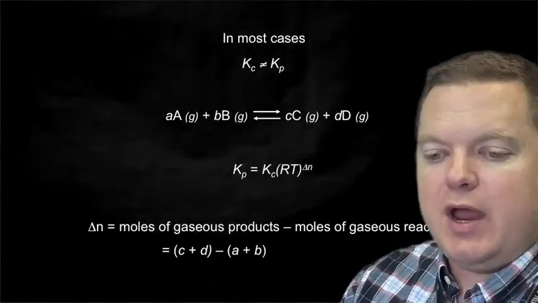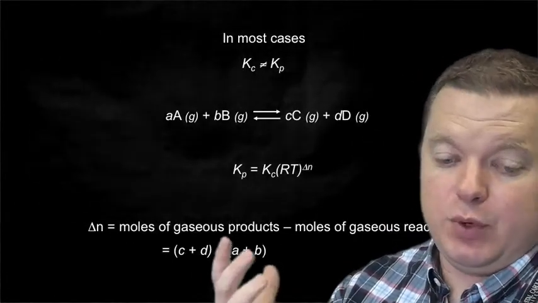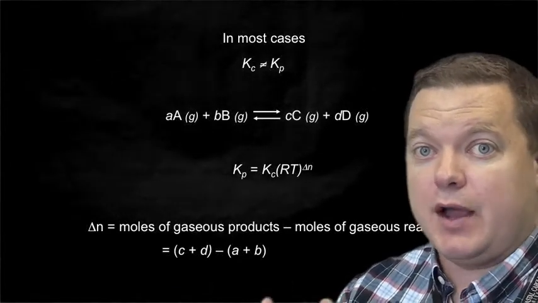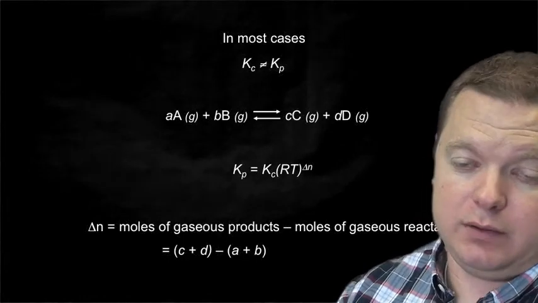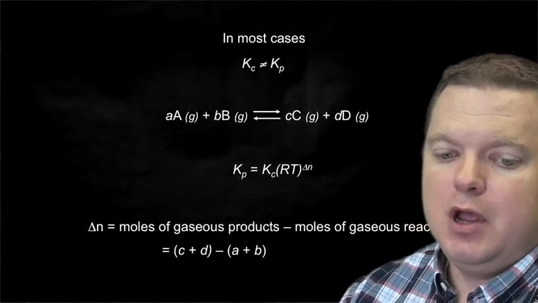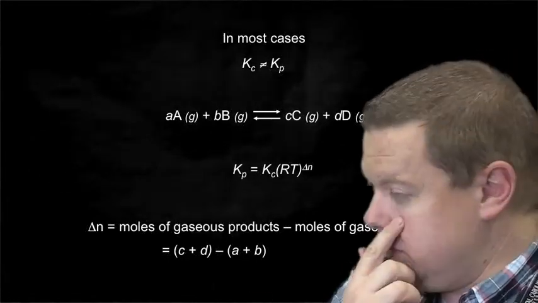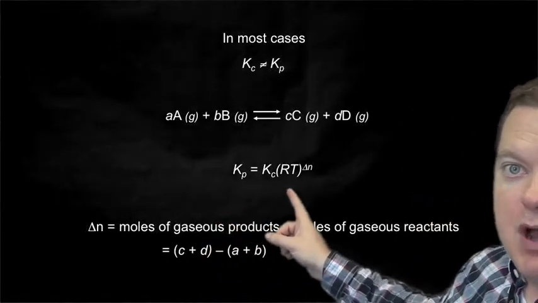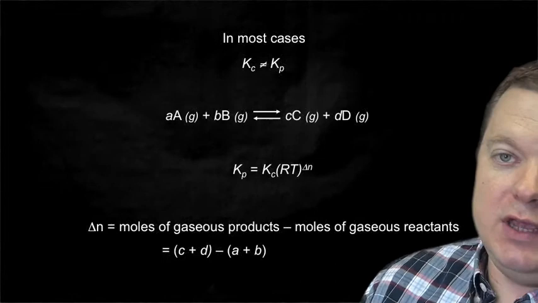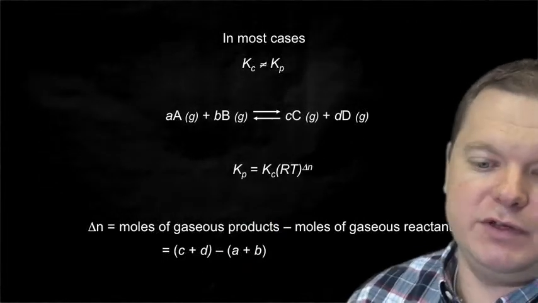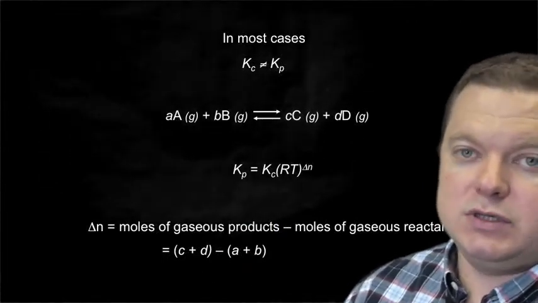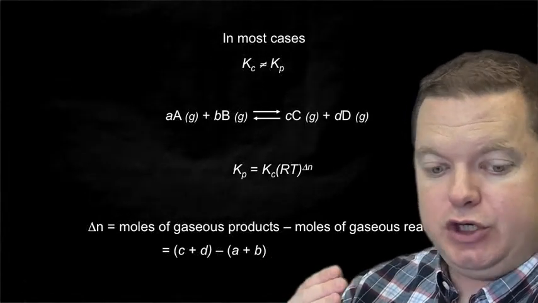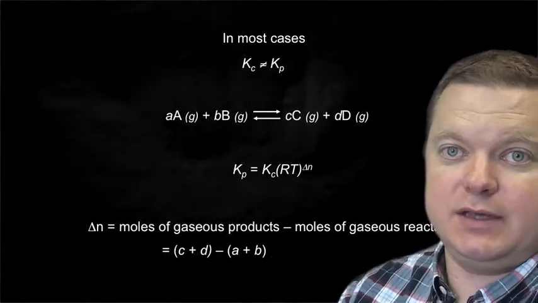For these homogeneous reactions, we can then convert between Kc and Kp. In most cases, they're not going to be numerically equivalent. They're not going to be the same number. But we can convert them by using our ideal gas equation, so that the equilibrium constant in terms of pressure is equal to our equilibrium constant in terms of concentration times RT raised to the delta n, where this is the change in moles of gas in this reaction.